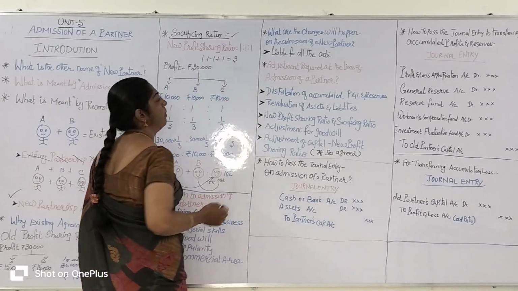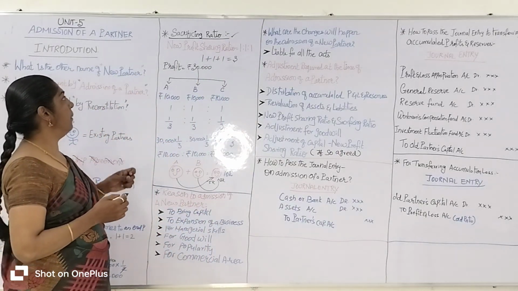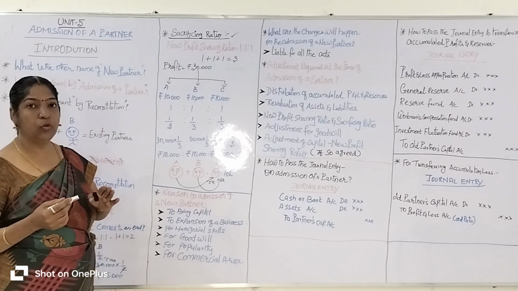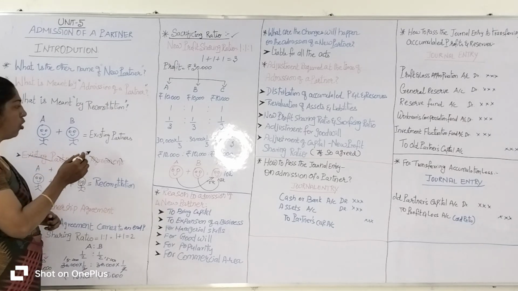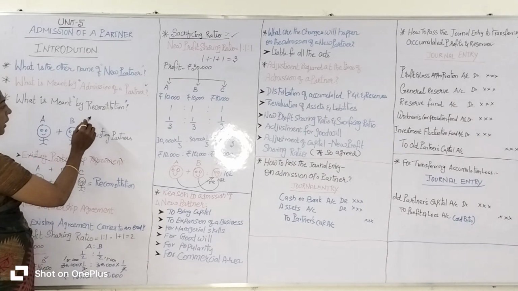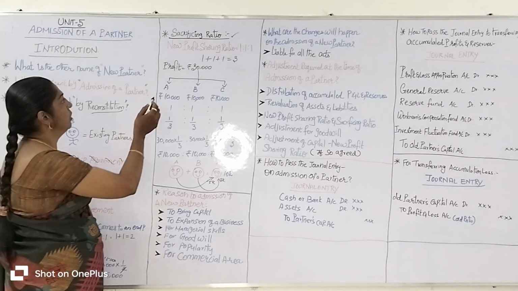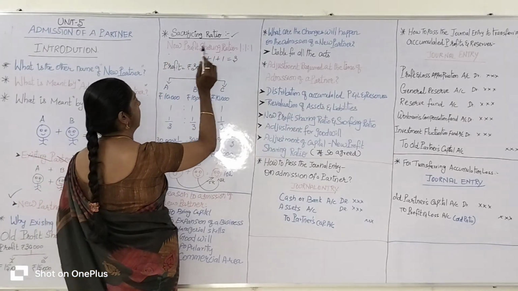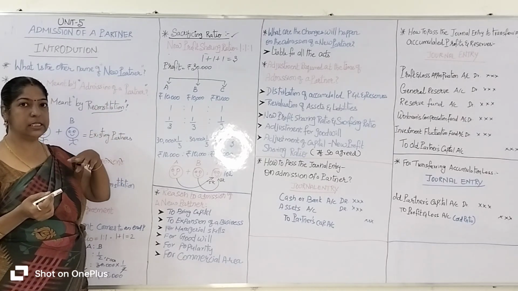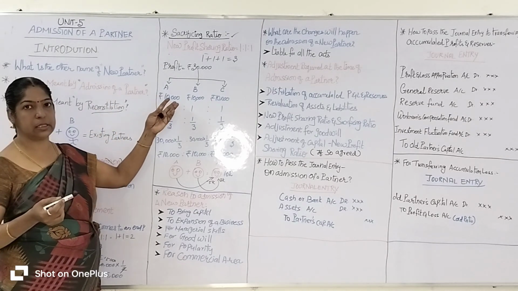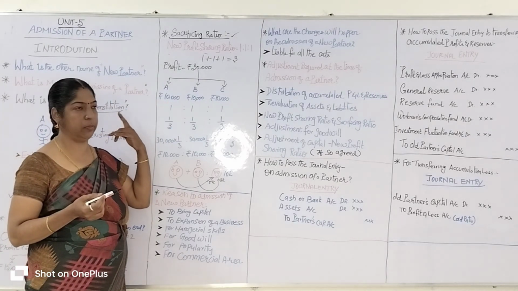Sacrificing ratio. What is meant by sacrificing ratio? On the admission of a new partner, the firm is reconstituted with a new agreement. There are two partners in the existing partnership firm.